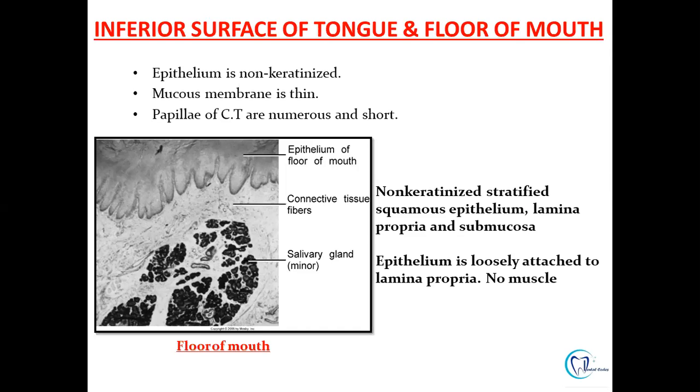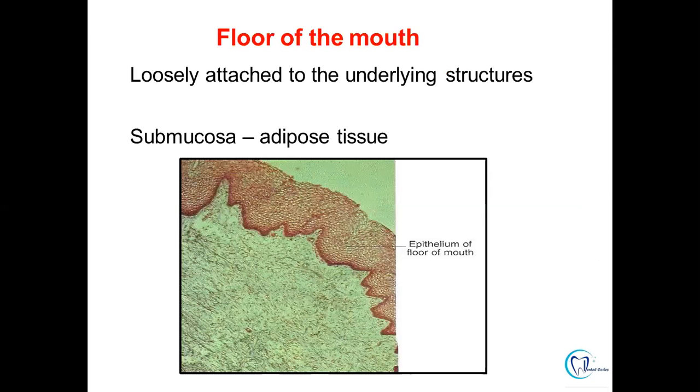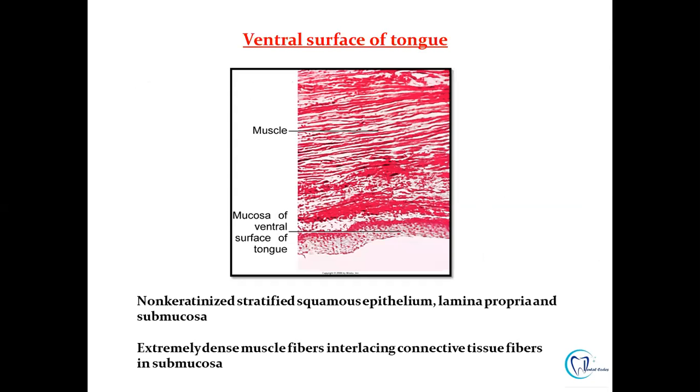So the epithelium will be non-keratinized, stratified squamous in nature. The lamina propria is loosely arranged. The submucosa shows presence of minor salivary gland and there are no muscle bundles seen in the floor of mouth. Also, sometimes in the histology of floor of mouth, we can appreciate the presence of adipose tissue, which is seen in the submucosa. The ventral surface of the tongue is non-keratinized stratified squamous in nature. However, in the connective tissue stroma, we can appreciate the dense muscle bundles.